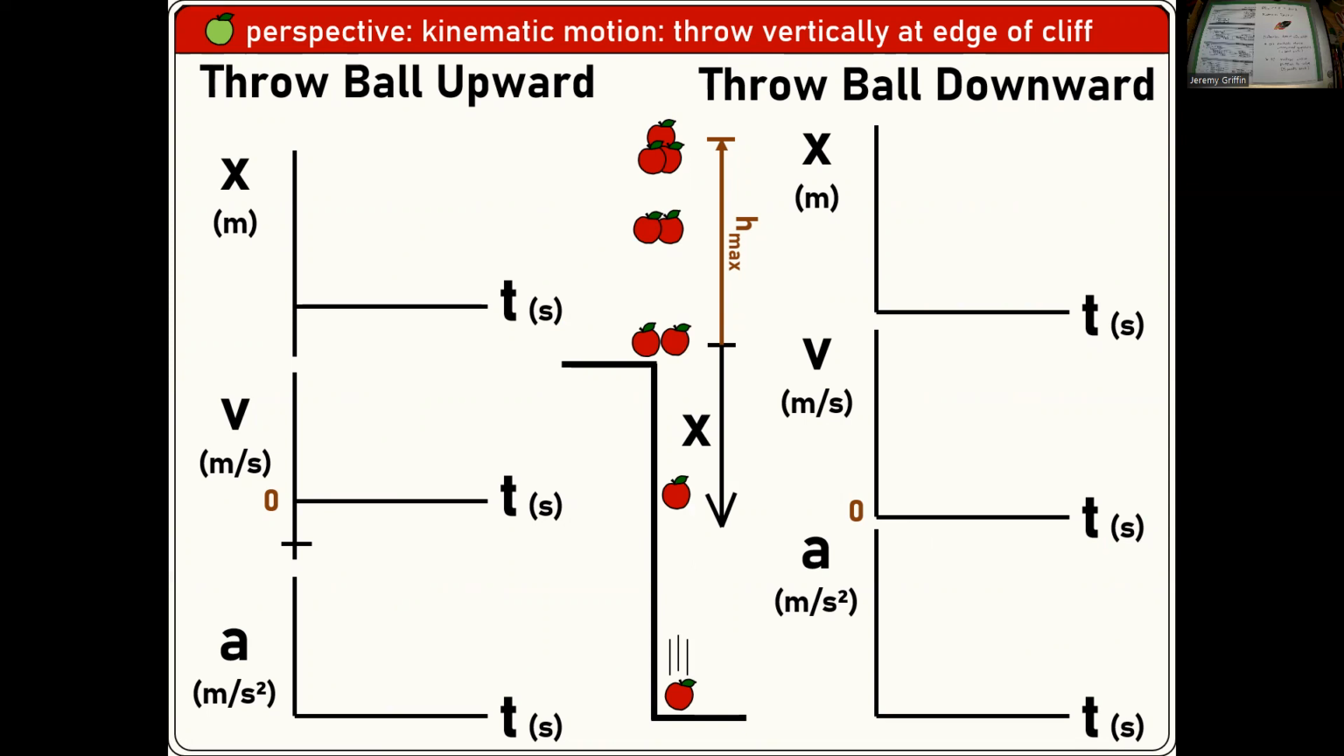Of course, AP might define up as positive and down as negative, and then be ready to feel that. But I always default to this. So the top of the cliff is 0.0, down is the positive direction. That means if you throw the ball upward, you're throwing it into the negative direction, right? And it's going to turn around and go back down. And if you throw the ball downward, it's already going into the positive direction.